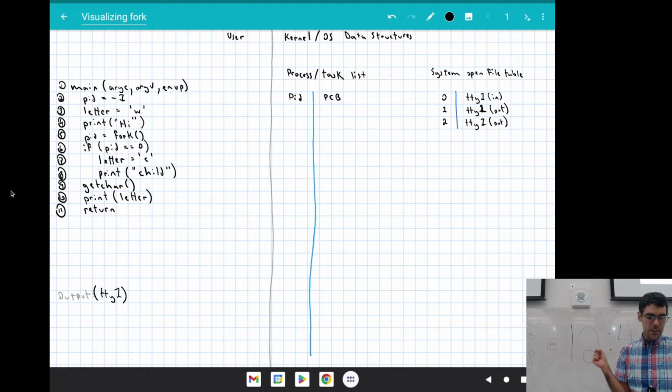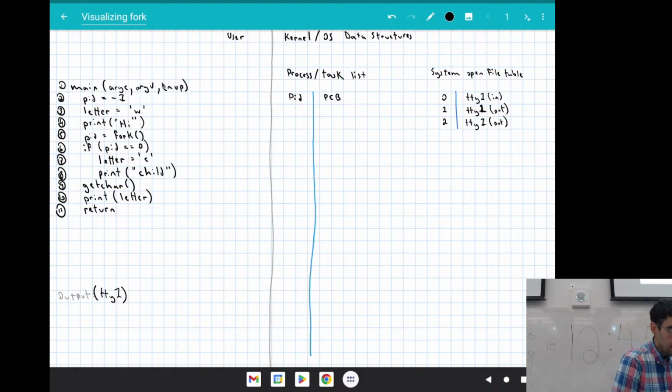What I want to do with this is start at main and step through here, getting to the point of fork and trying to make some decisions about what our operating system has internally in its own data structures. The first thing of note is that our operating system is going to have this process list or this task list. Abstractly, right now, we're going to say there are no processes running. That can't actually technically be true because the OS has to be running at some point on the system, but we're just going to say that there are no processes running in this system right now.